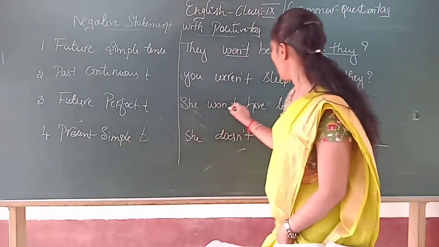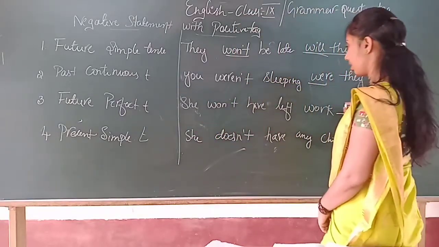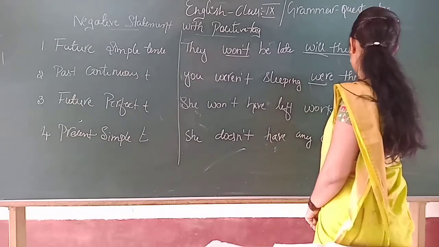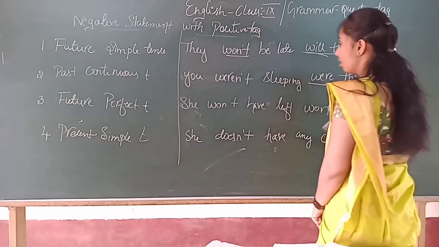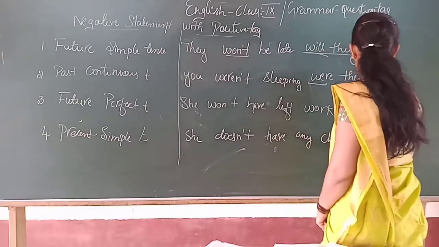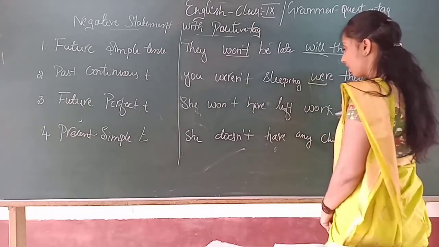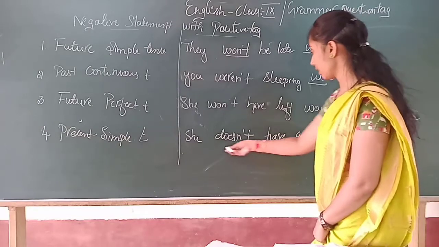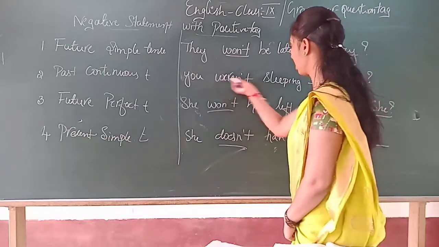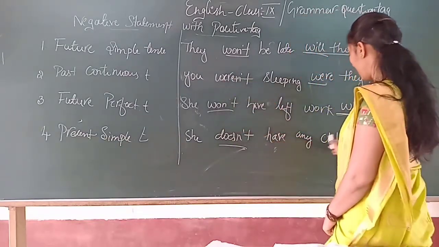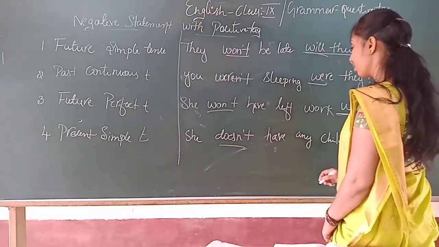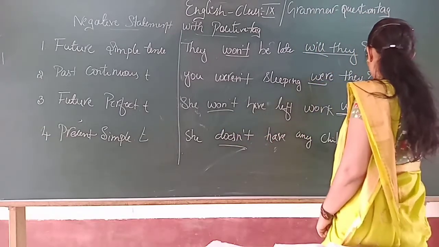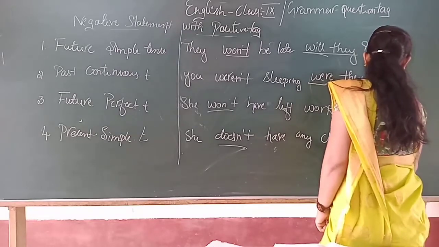Then she won't have left work, then will she. Future perfect tense. Then she doesn't have any children. Doesn't is present simple tense, so does she.